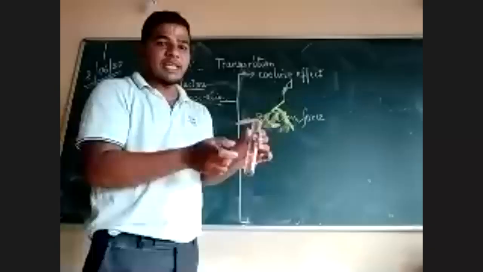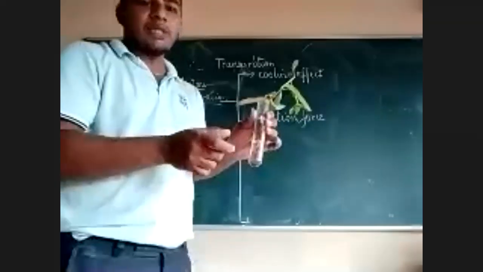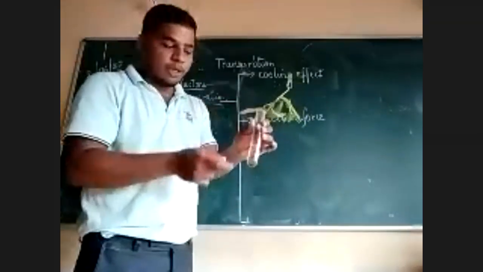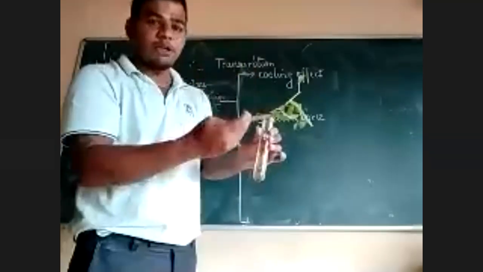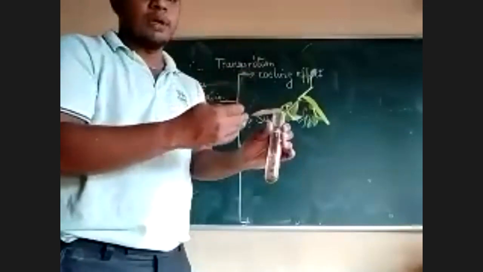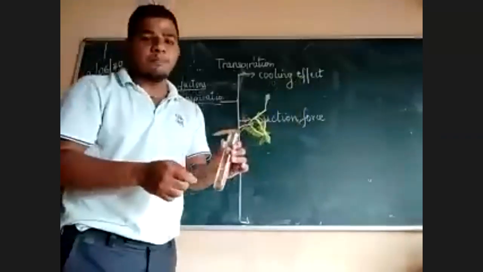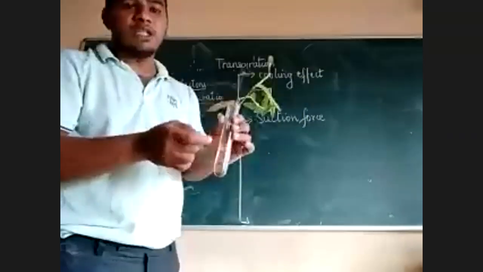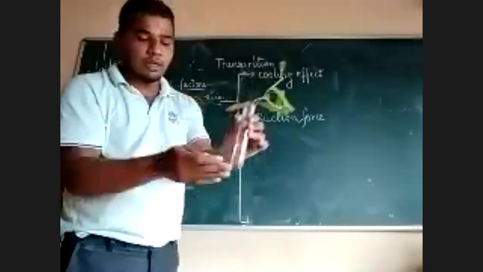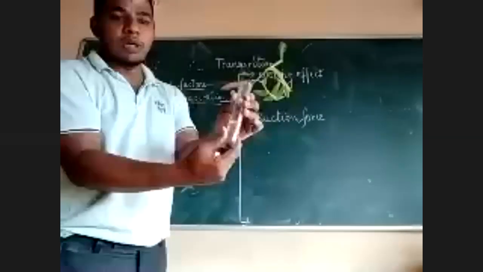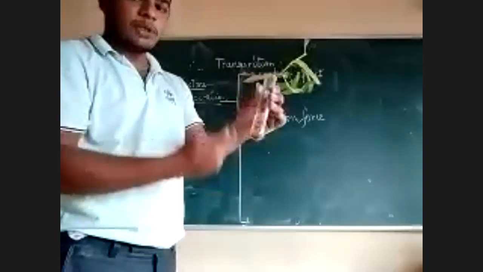Now what is this ascent of sap? Ascent of sap is the cohesion of water molecules and pulling of water molecules, or the movement of water molecules through the stem, by producing a suction force acting from the top of the plant. Whatever water is lost from the top of the plant, there will be suction force at the bottom, and this will help in absorption of water.